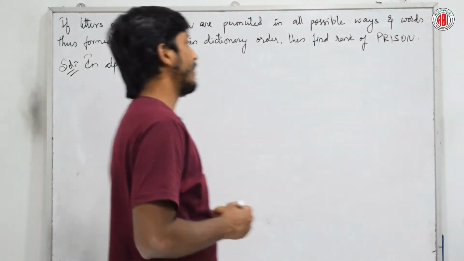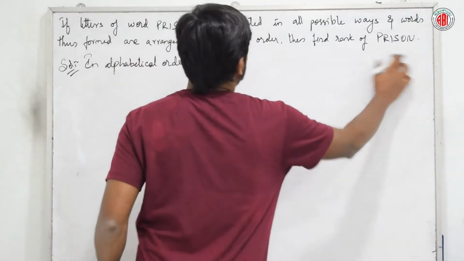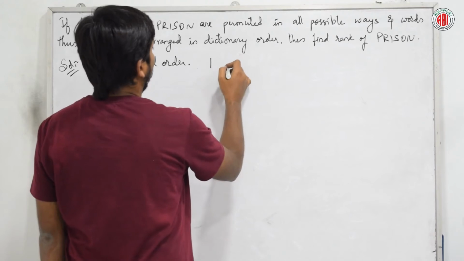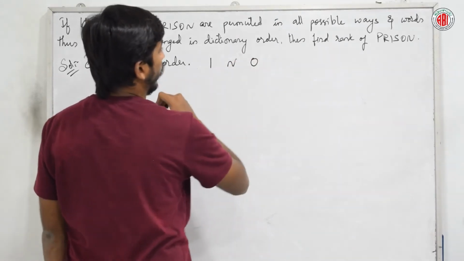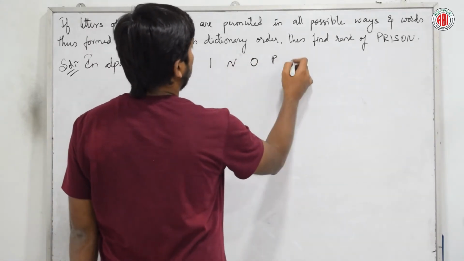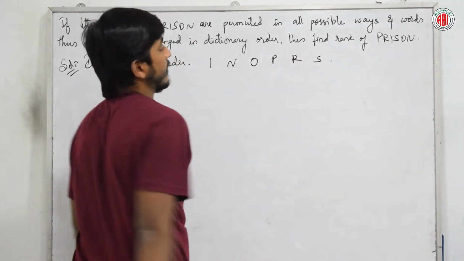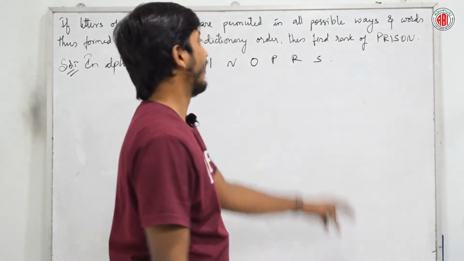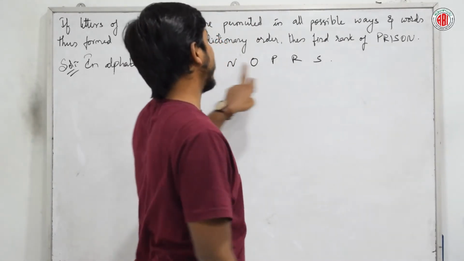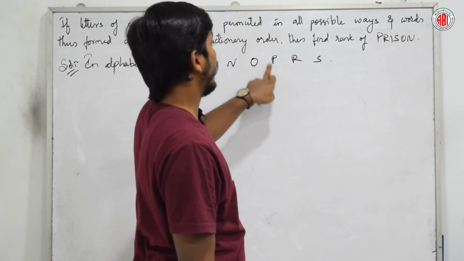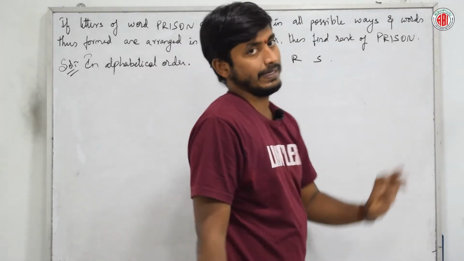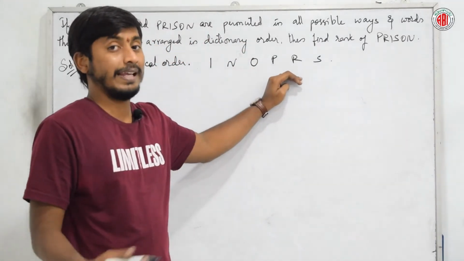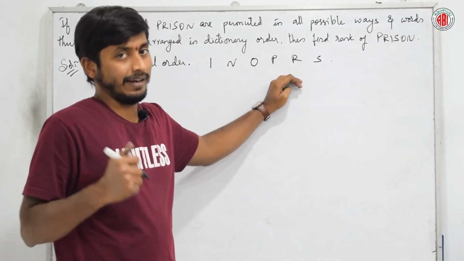Now just tell me the arrangement of this: I, N, O, P, R, S. Is it right? Hope you all know the order of the alphabet. I, N, O, P, R, S. Now these are arranged in alphabetical order. The next step, we have to start writing it.